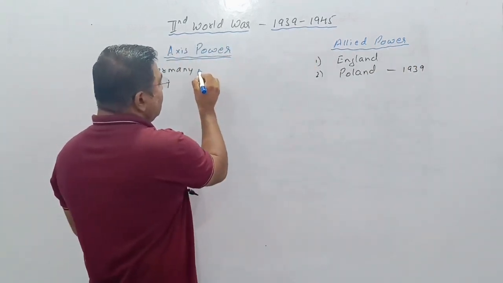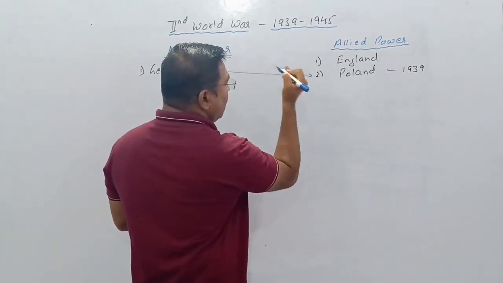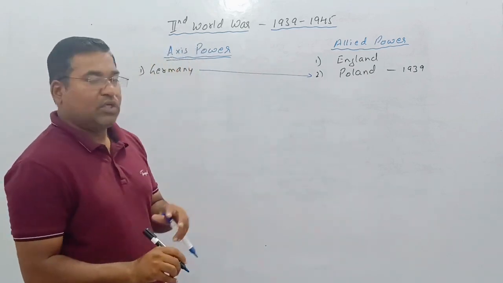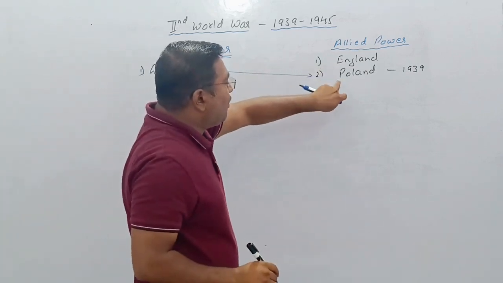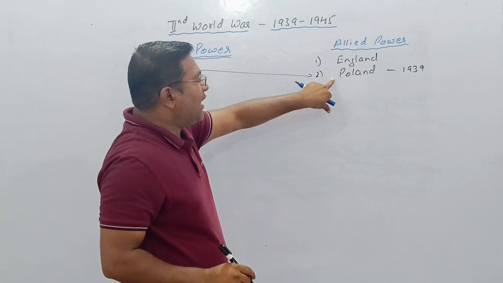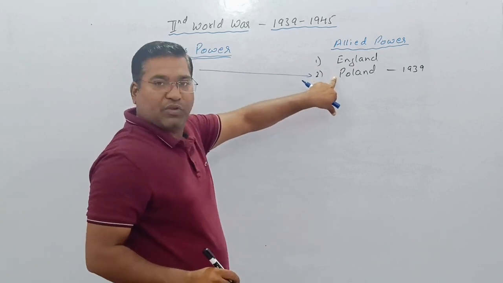Germany attacked Poland. To support Poland, England declared its support.